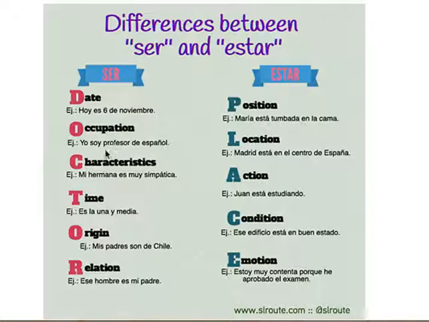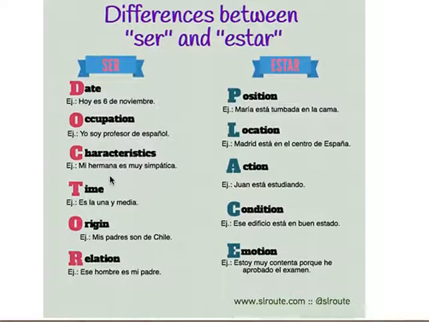Occupation, okay. Yo soy estudiante, yo soy profesor de español, yo soy un doctor, yo soy una veterinaria, a vet. So you will always use yo soy, tú eres, él es.